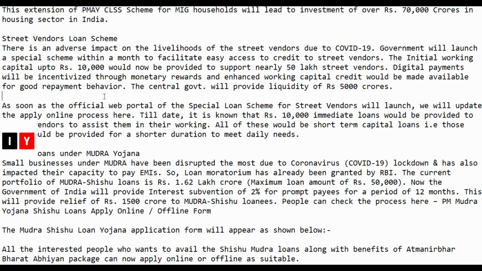So, the central government will be providing liquidity of rupees 5,000 crore. As soon as the official web portal of the special loan scheme for vendors is launched, we will update you. You can subscribe to our channel.